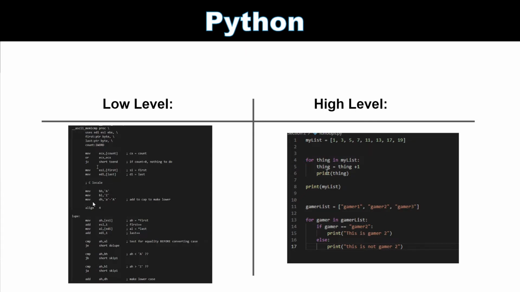But you can see how much more difficult this is than this right here. So this is more high level, and this is Python. That one was the low-level programming language. It makes it easier for us developers to write stuff out. In the low-level language, you have to move the individual bits and memories around and stuff like that. In Python, you just have to type it out.